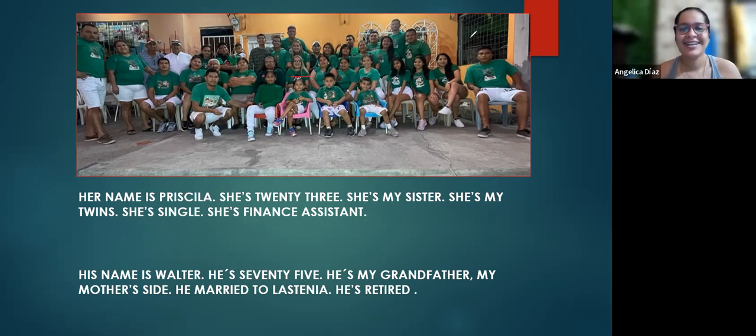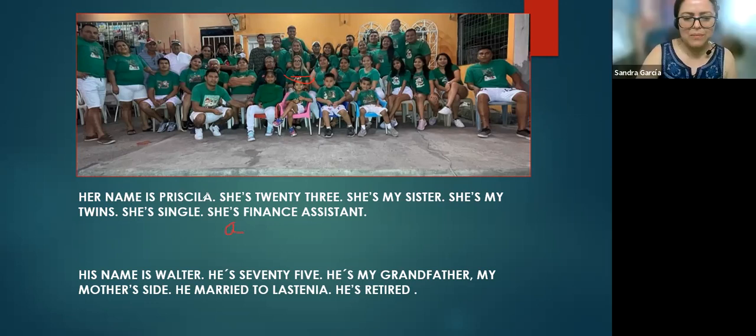Her name is Priscilla. She's 23 years old. She's my sister. She's my twin. She's single. She's a finance assistant. So let's take a look. Her name is Priscilla. She's 23. Very good.